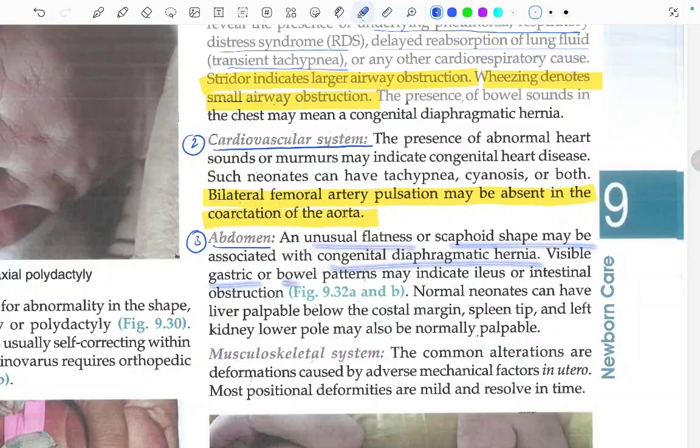Visible gastric or bowel patterns may indicate ileus or intestinal obstruction. Normal neonates can have a liver palpable below the costal margin. Spleen tip and a left kidney lower pole may also be normally palpable.